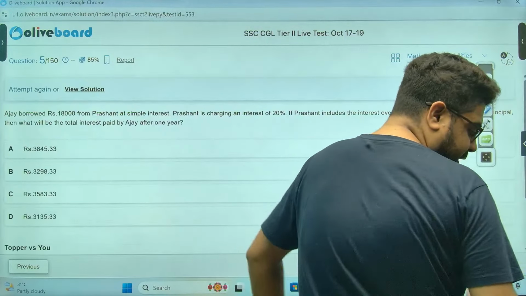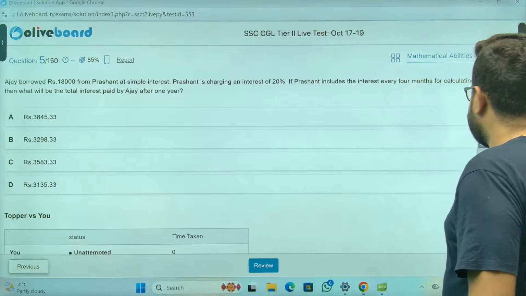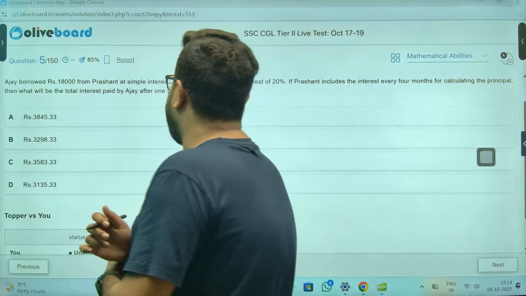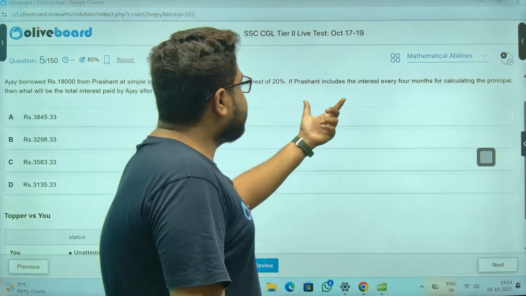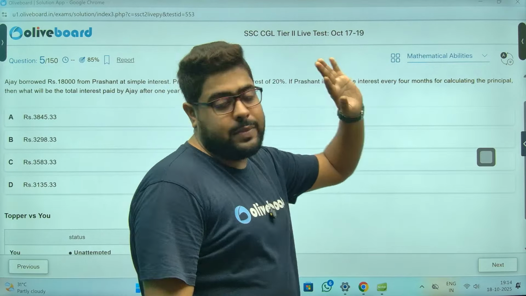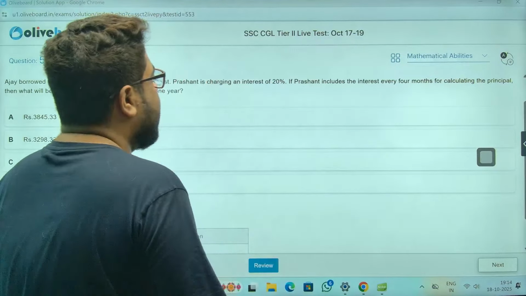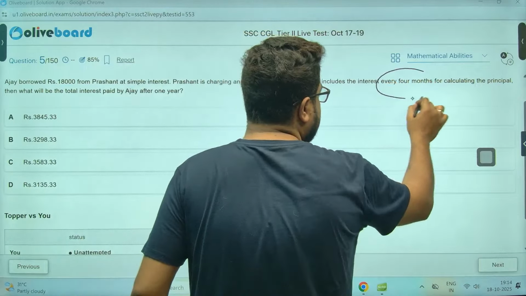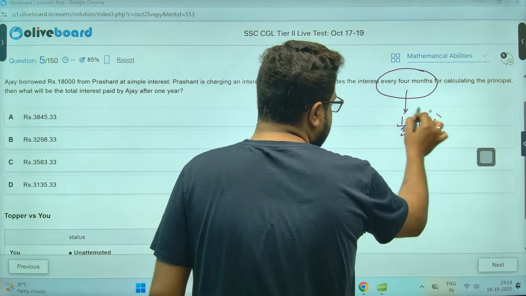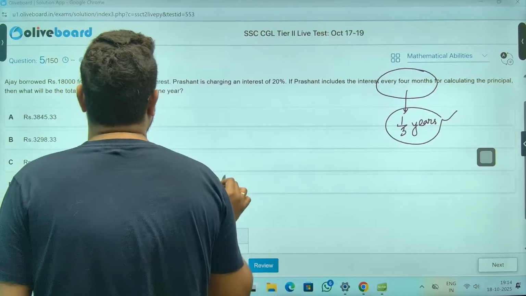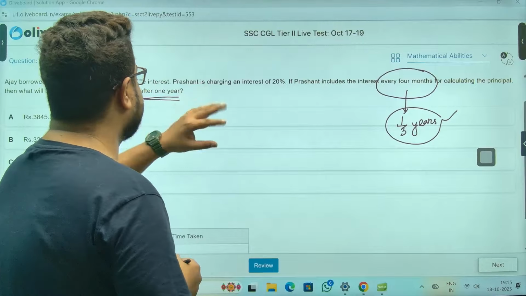Perfect. Moving on, sir. Now, simple interest. Ajay borrowed 18,000. Prashant is charging 20%. Prashant includes the interest every 4 months. So the interest is not calculated yearly, but every 4 months, meaning every 1/3 of the year, 3 times in the whole year. After 1 year, what will be the amount?